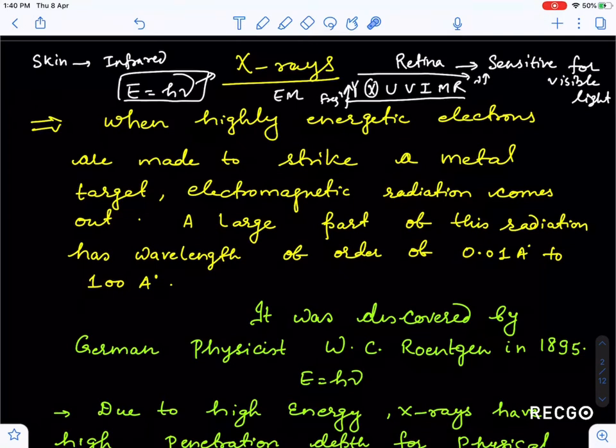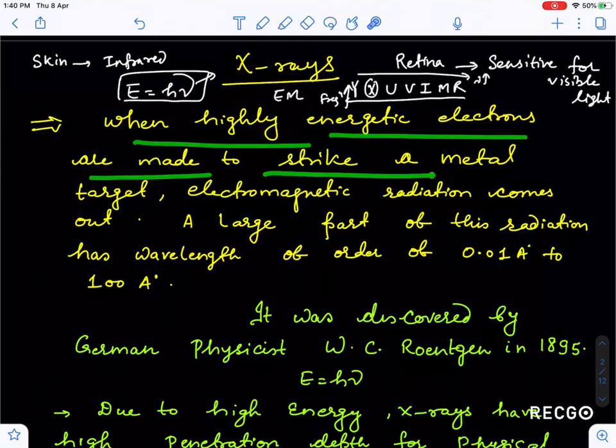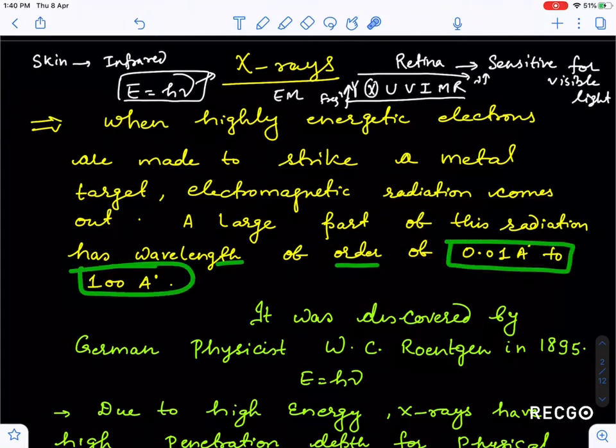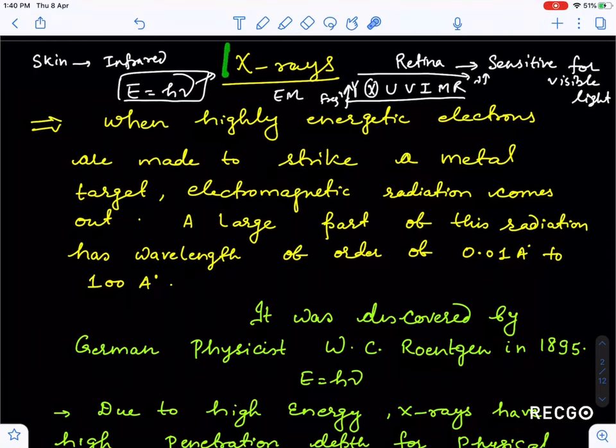I already told you that X-ray has higher frequency than ultraviolet, microwave, visible. When highly energetic electrons are made to strike a metal target, electromagnetic radiation comes out. A large part of this radiation has a wavelength of order 0.01 angstrom to 100 angstrom, and this ray is known as X-ray.